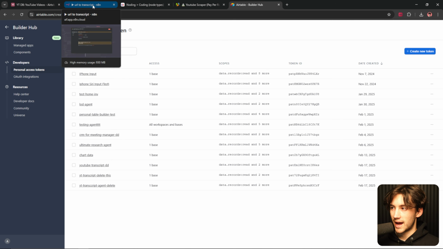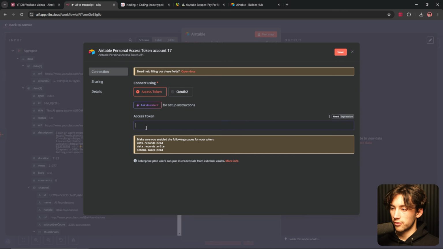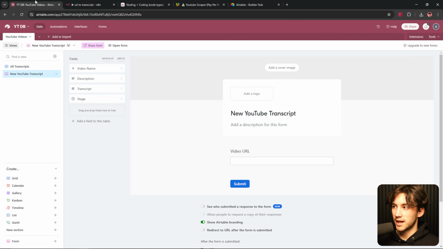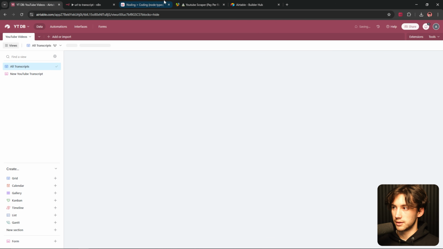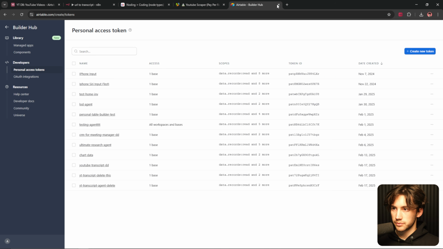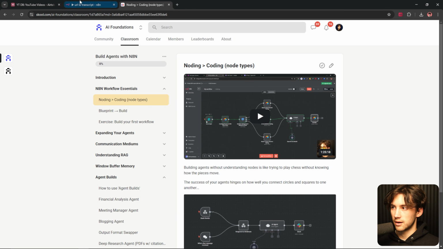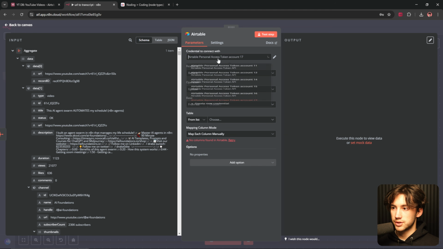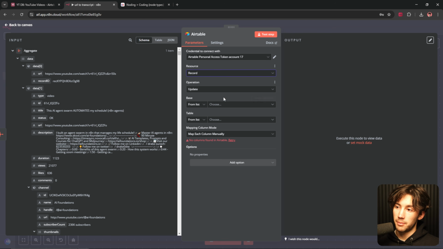And then I want to go back to my URL to transcript workflow and paste in that access token and then hit save. Now that's connected to our database that we created, which is very nice. We can edit it within N8N now. So I'm going to X out of there, X out of there. What we want to do next is select that access token that we just created, and then we want to update a record.